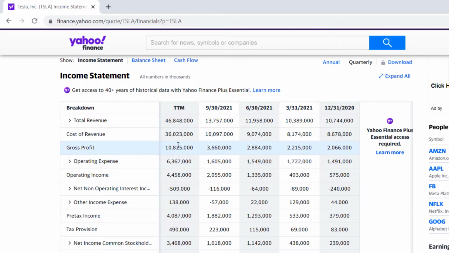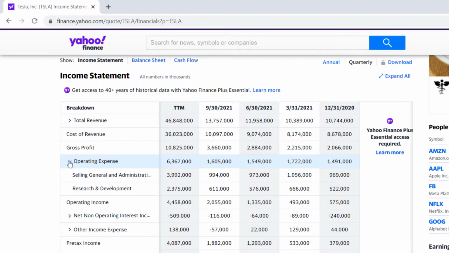So other expenses took out 6 billion, quite a bit, right? And that brings us down to our other income. The difference between these two numbers is income, right? But before we get to that, let's take a look deeper. What are these other expenses? We already have expenses here to make these cars. What are these other expenses that seem so big, just eating at our profits? So let's click down and see what they are.